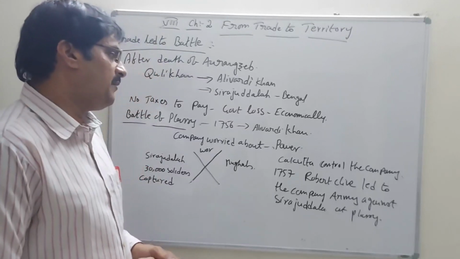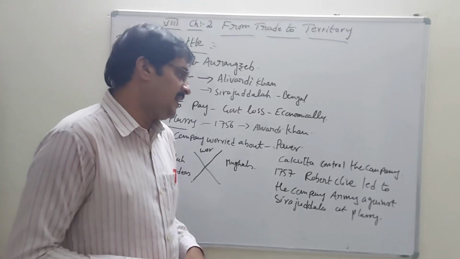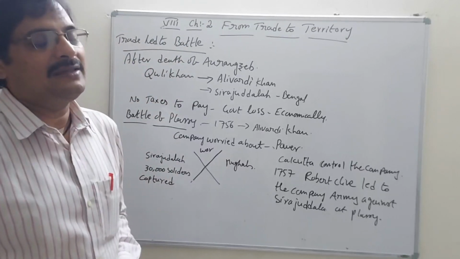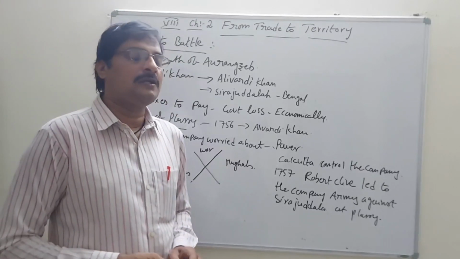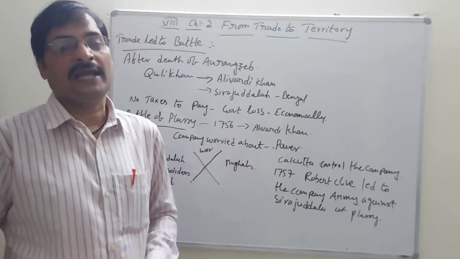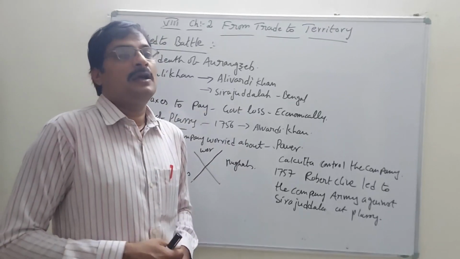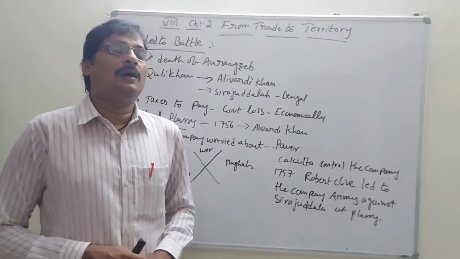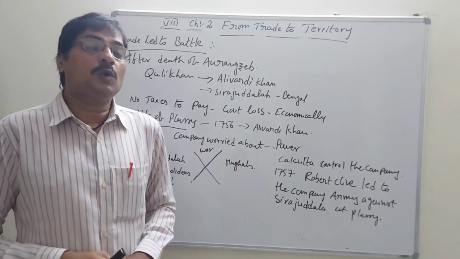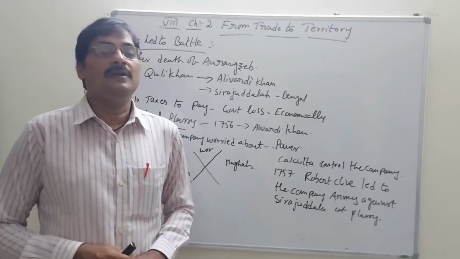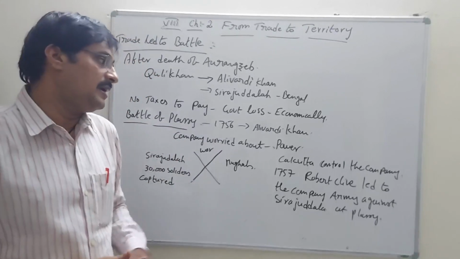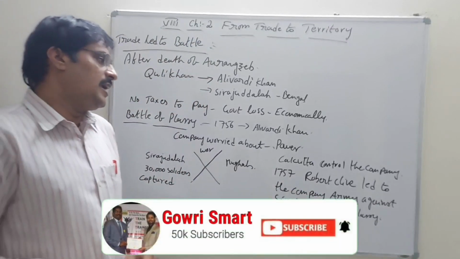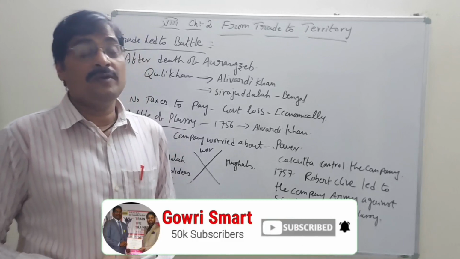Even though they got the victory in Bengal, finally Calcutta, which at that time was the capital of Bengal, and which we have to call Calcutta, not Kolkata, came under their power in the year 1757.